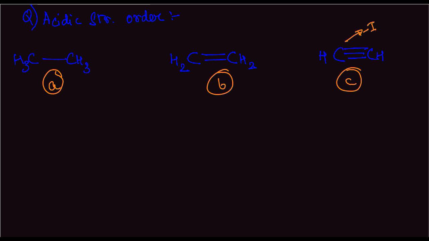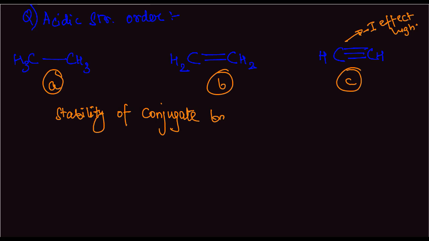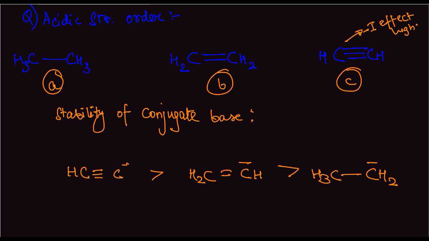This has a high minus I effect, then the double bond, and the least in the single bond. So the stability of the conjugate base is of this form: CH triple bond C minus is greater than H2C double bond CH minus, which is greater than H3C single bond CH2 minus.